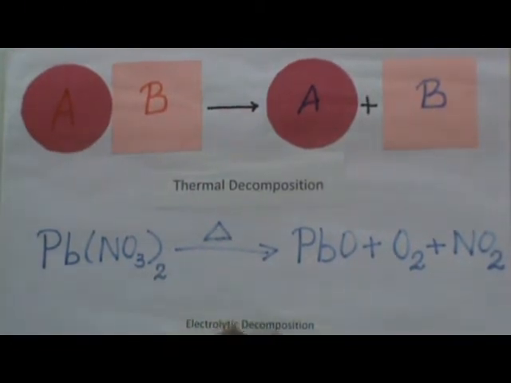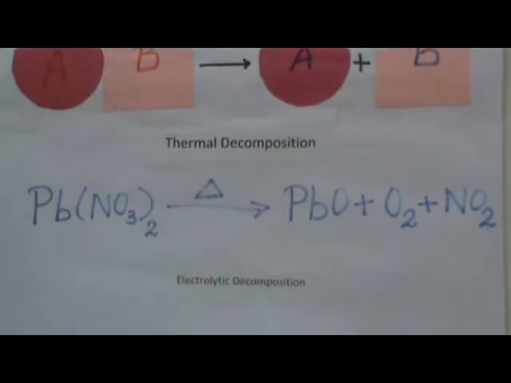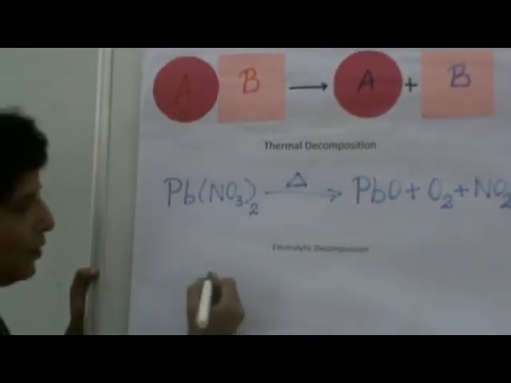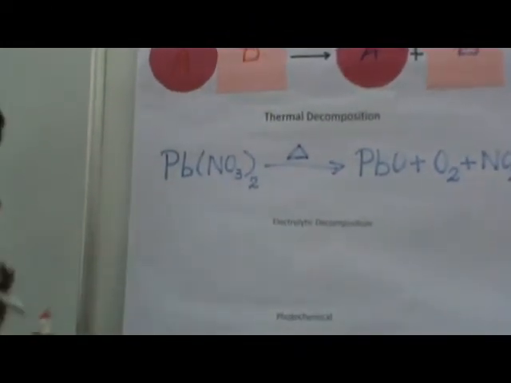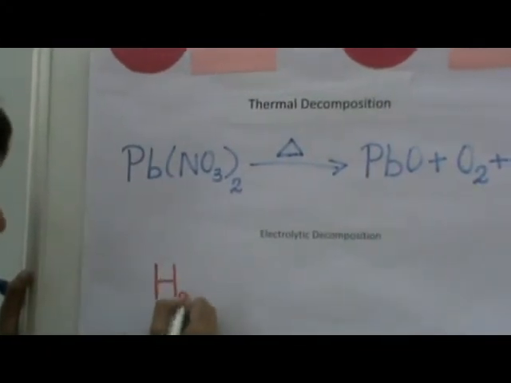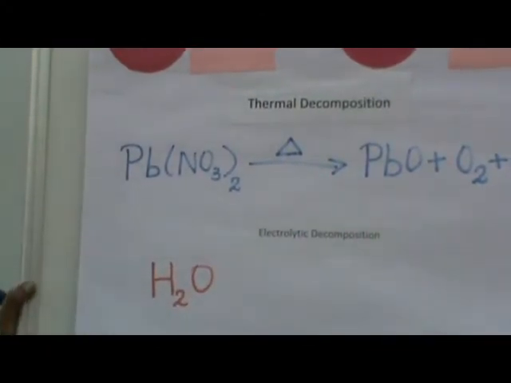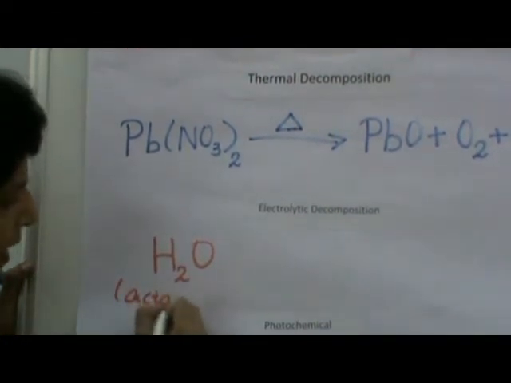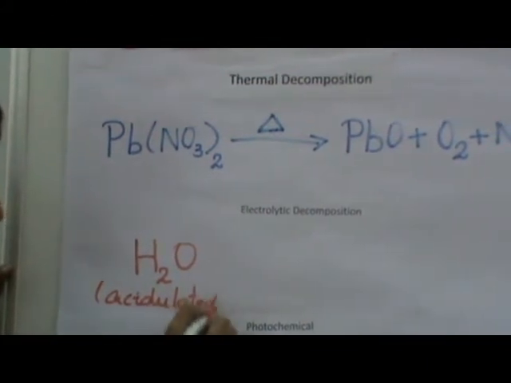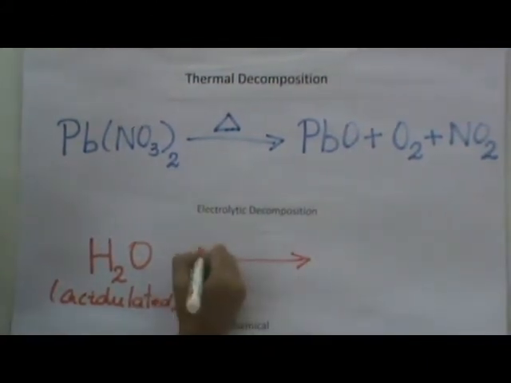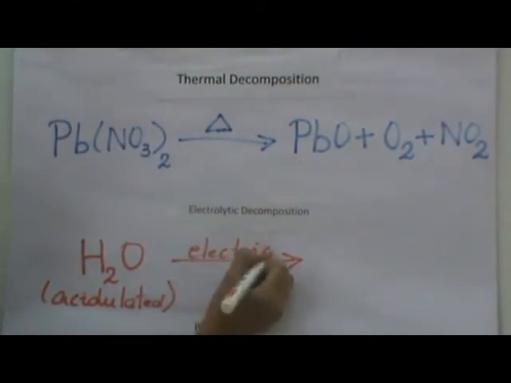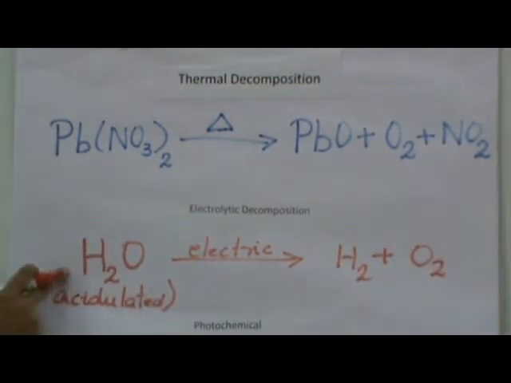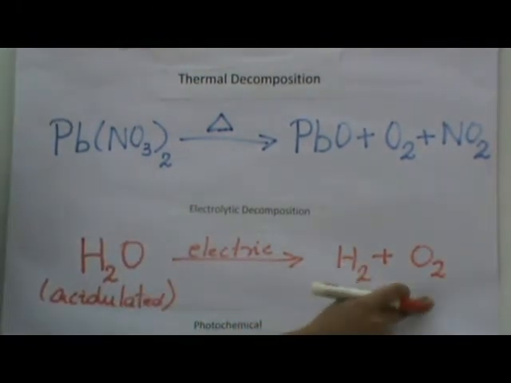Next is electrolytic decomposition. The term electrolytic decomposition means that electricity is being used. So, an example of electrolytic decomposition: I have water. We know that distilled water does not dissociate, so we are having acidulated water. That means a small amount of acid is added into water. I pass an electric current through it, and this gives me hydrogen plus oxygen. That means water has been broken down into hydrogen and oxygen.